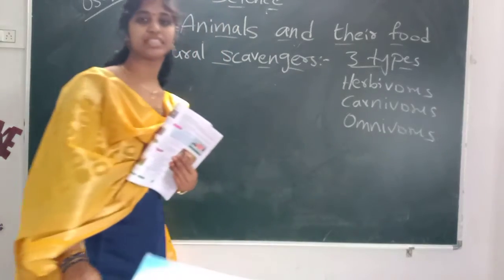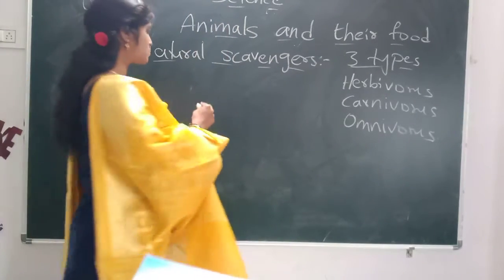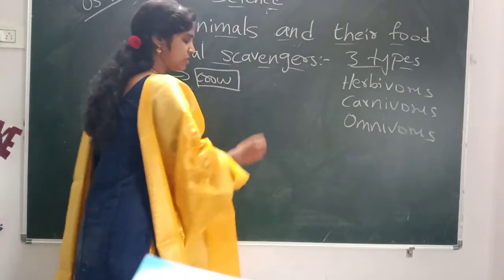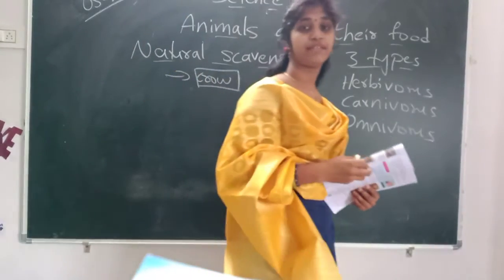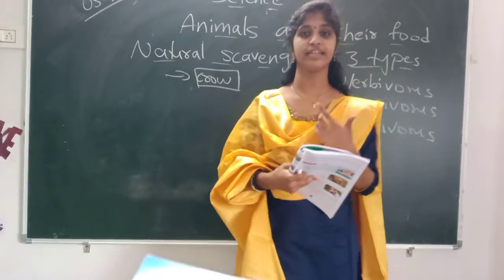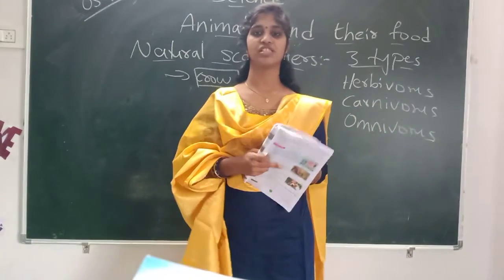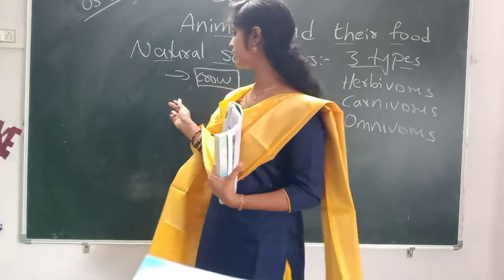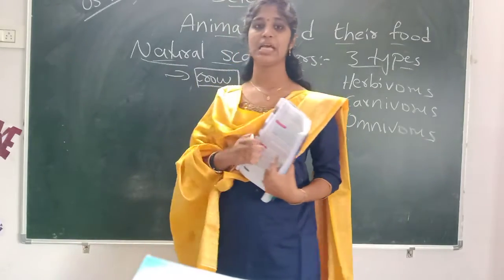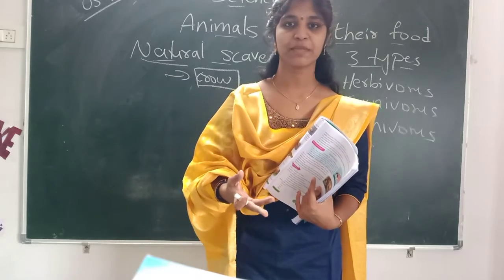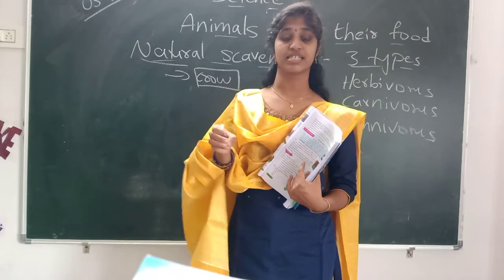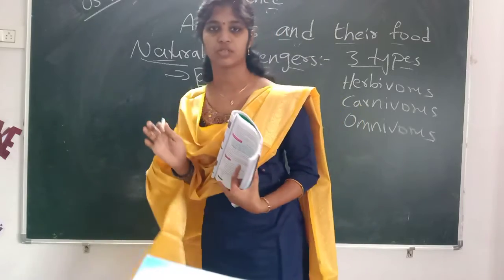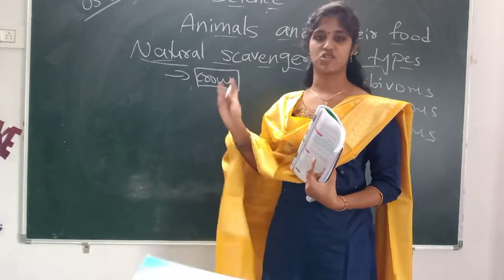Here, natural scavengers means, the best example in your textbook they give is the crow. Did you see what they do? They will eat whatever they get from their surroundings, like small snakes, earthworms. So here they are getting food naturally from different types of snakes, different types of dust, decomposed material, all will be food for the crows. So they are called natural scavengers.